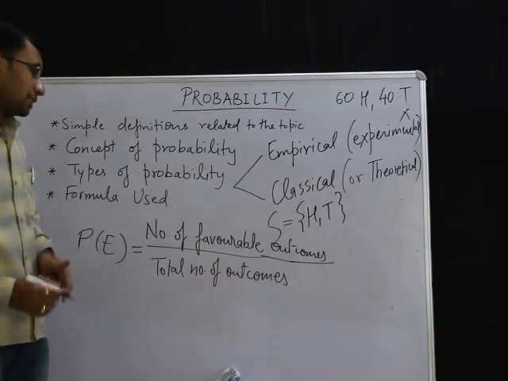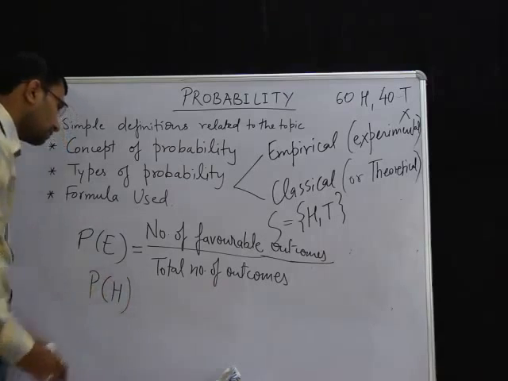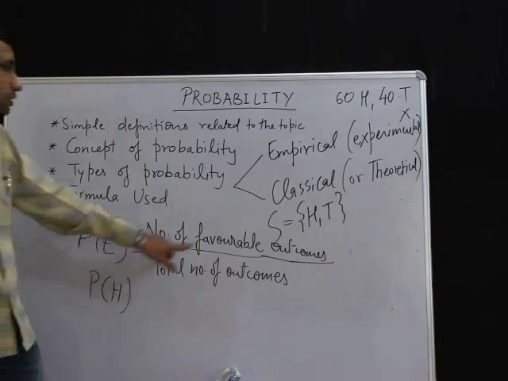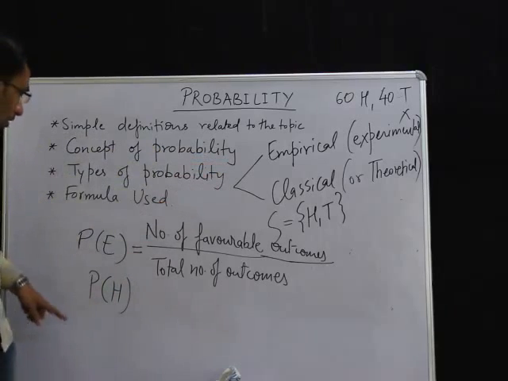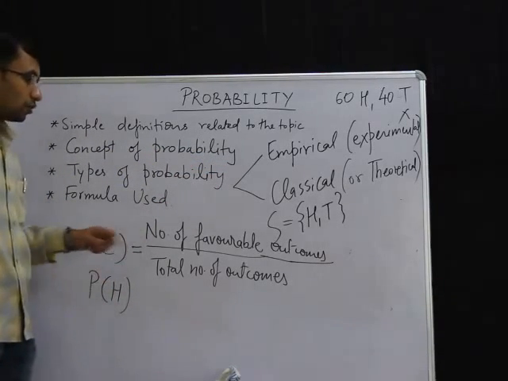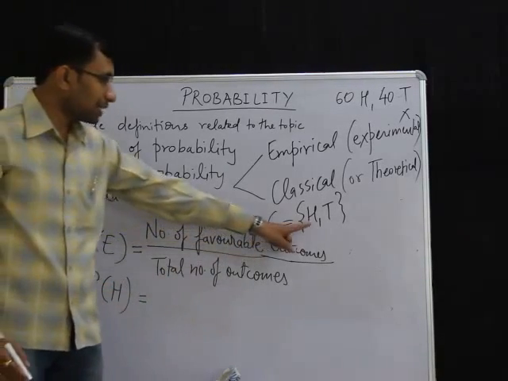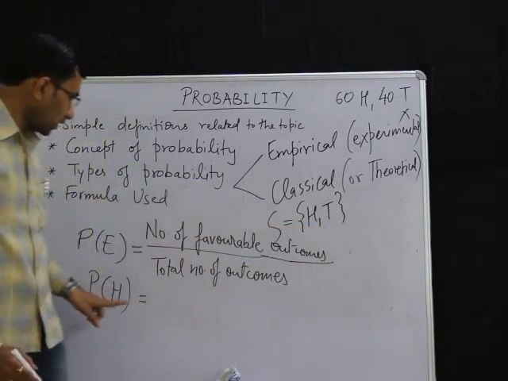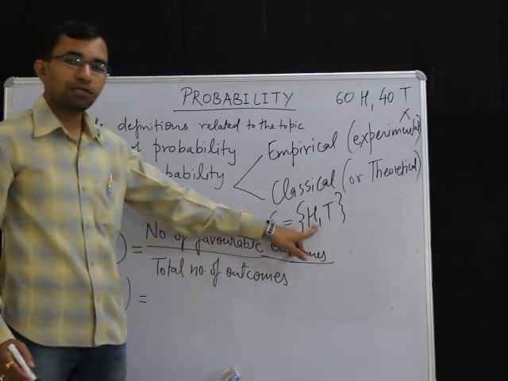Now here let us take this example. Let us say that we want to know the probability of getting heads. Since we are using the formula, this comes under classical or theoretical probability only. This is not experimental probability. So we want to calculate the probability of heads in the toss of a coin. We see here that there are two outcomes in the sample space, heads and tails. And if I want heads to come, that will be called a favorable event.